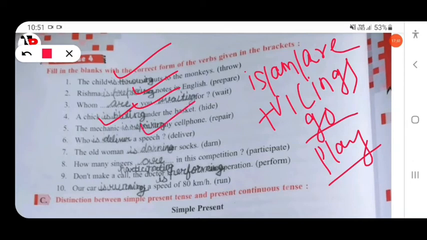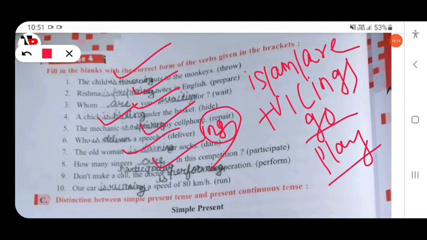Who is delivering a speech? Okay, who is delivering a speech? Delivering. Okay, ing. Then next, the old man is darning his socks. Okay. Then next, how many singers are participating in this competition? Are participating. Correct answer.